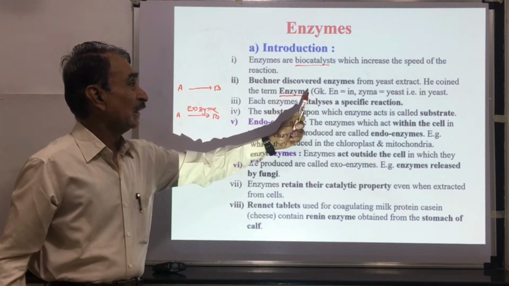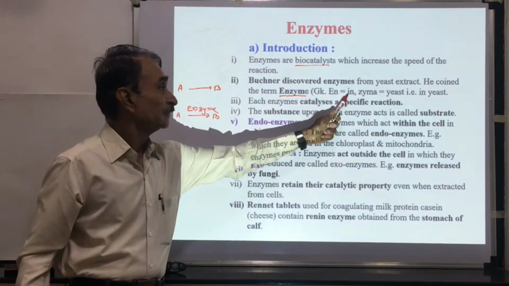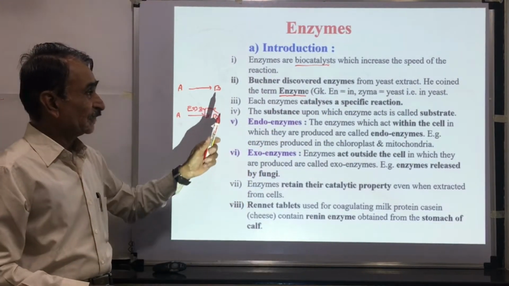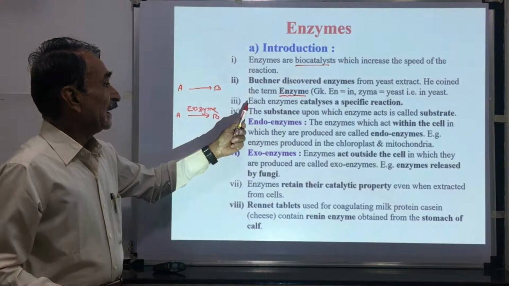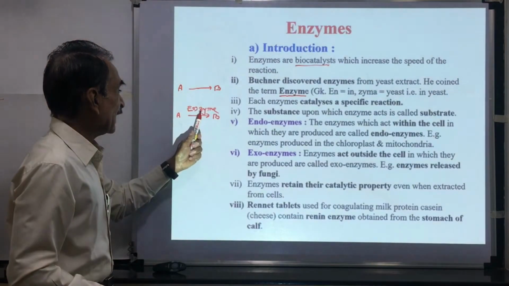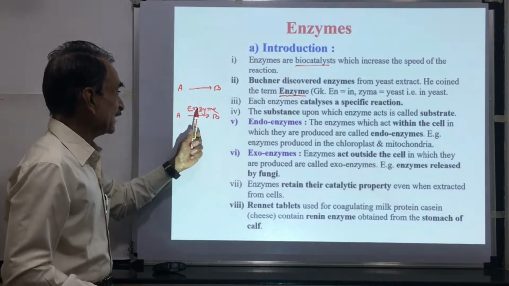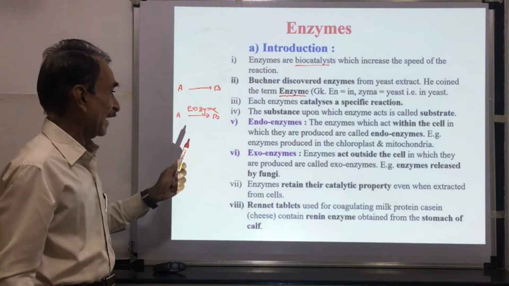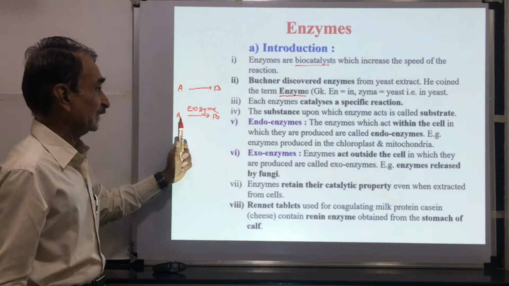Enzyme is a Greek word. From the Greek word, en means in and zyma means yeast, that is, in the yeast, and from this the word enzyme was derived. Each enzyme catalyzes a specific reaction, meaning this enzyme acts on a specific substrate. Suppose this enzyme acts on A, it does not act on B or C or D, etc. It means that the enzyme acts on a specific substrate.